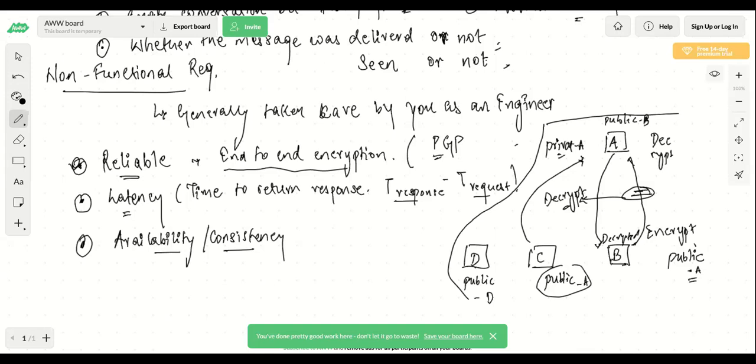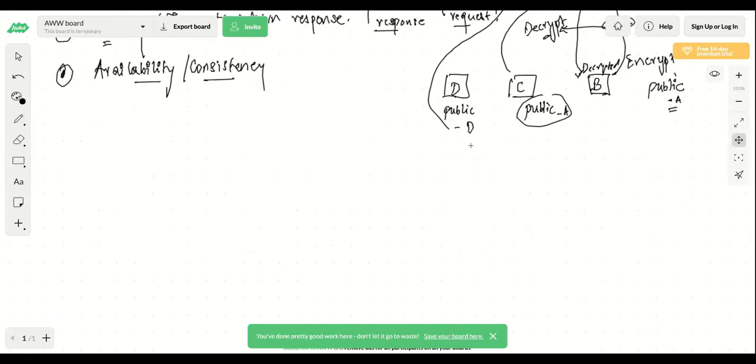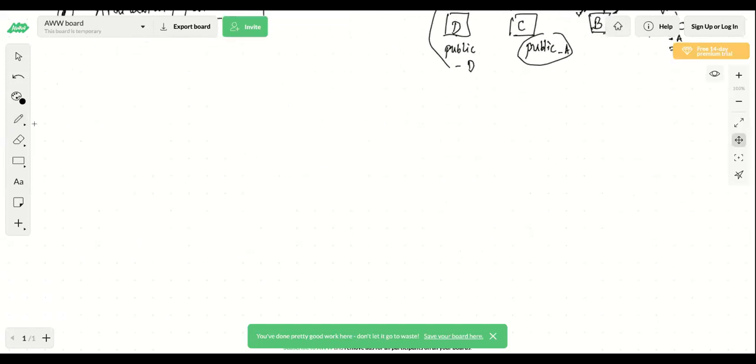So there are two terms which we generally talk about. The first term is latency, and the second term is threshold. Let me explain this with the help of a really good example.